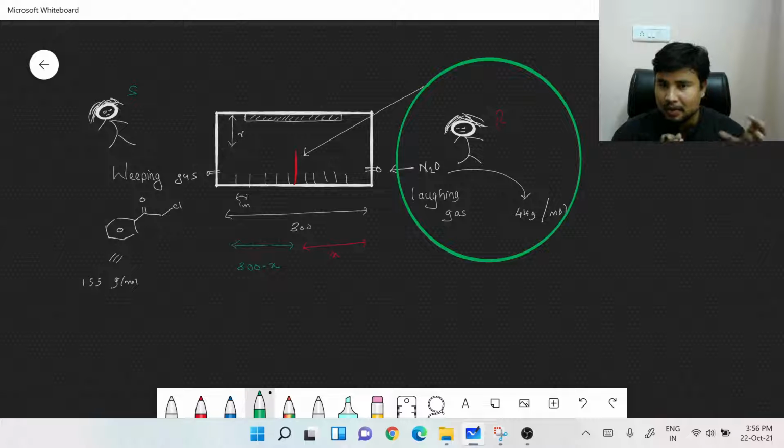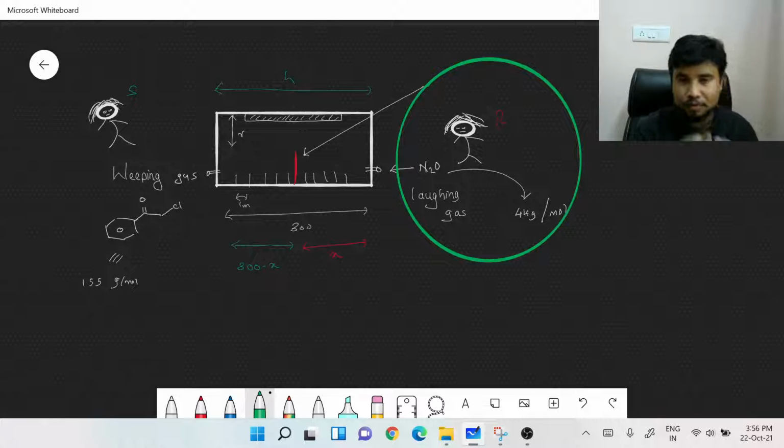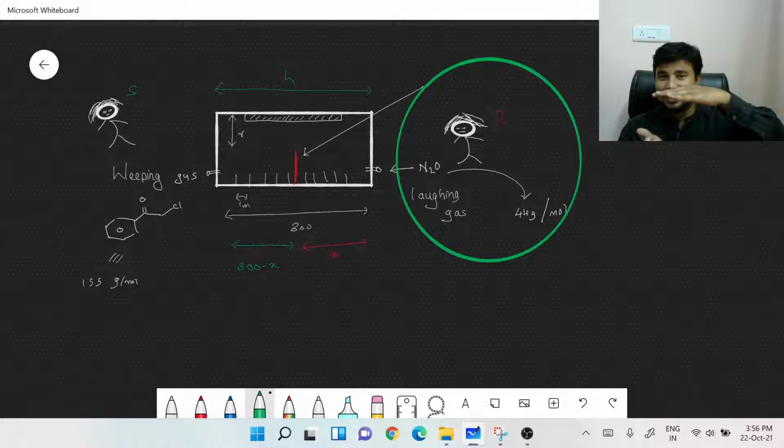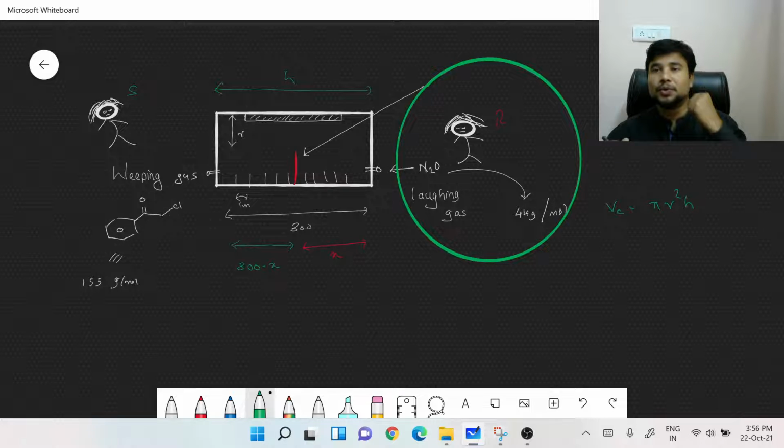So this is going to be the other side. Assuming this is a cylinder, you would have a certain radius as mentioned over here. This would be the radius of the cylinder. And if this is the height, you could obviously assume this whole thing here is going to be the height. It looks like it is the breadth though, but if you keep it vertically, you'd call it a height. You should also keep in mind that the volume of a cylinder is pi r square h. Before starting the solution, these are prerequisites that you should know.